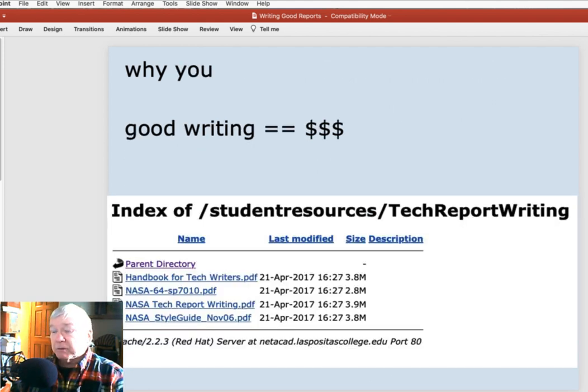One of the little-known secrets of tech is there is a real dearth of people who can actually write, and yet it's really needed. You can see from this list that I have here just a few things from NASA. NASA considers it important enough to spend a lot of time writing about writing, how to do good reports, how to do good technical writing,